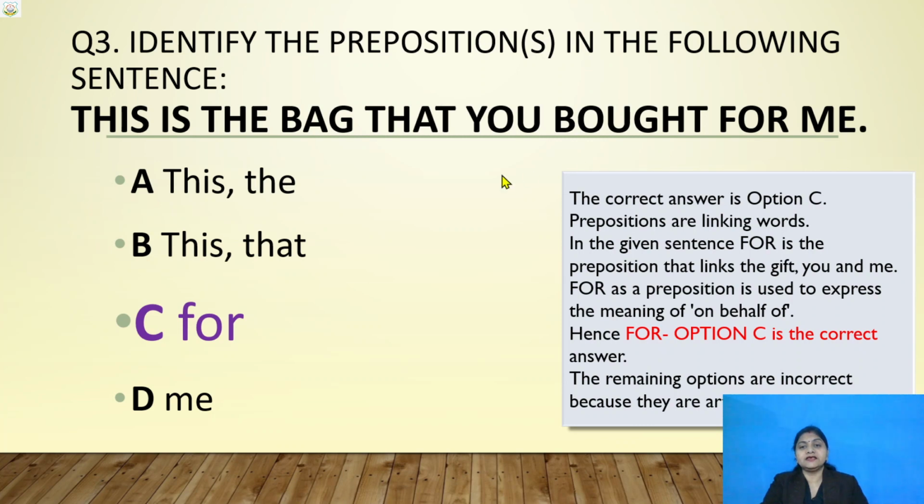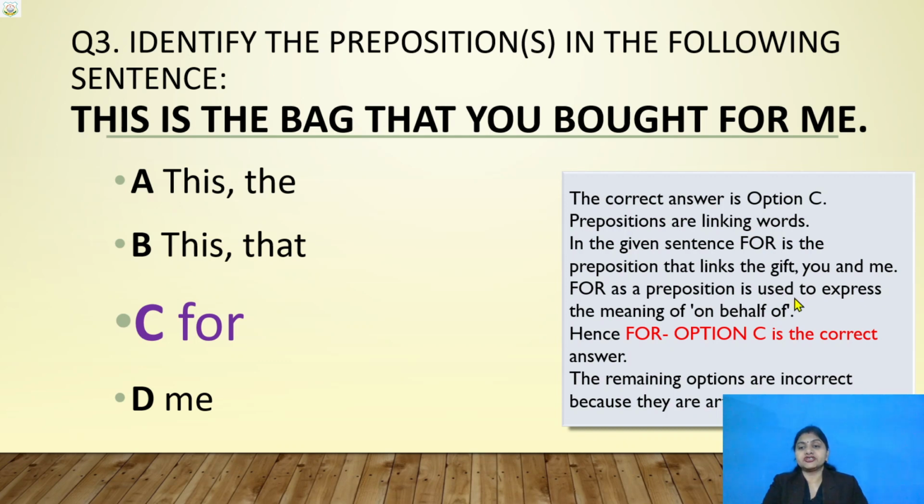So this you and me is linked with the gift that you bought for me. What is the gift? This bag is the gift. So what has been bought? This bag has been bought. So you bought it for me. So for is the preposition here because it is linking you and me with this gift. And we have used the preposition for.